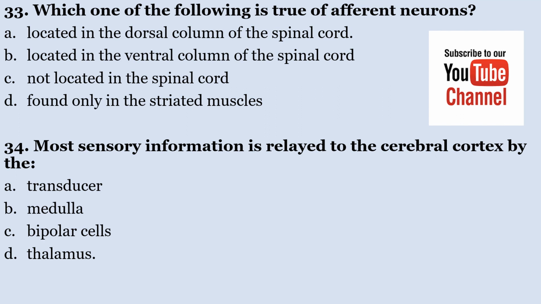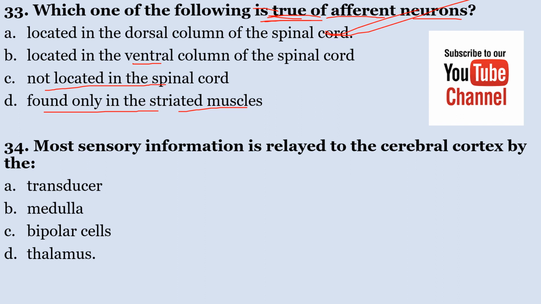Which of the following is true of afferent neurons? A. Located in the dorsal column of the spinal cord, B. Located in the ventral column of the spinal cord, C. Not located in the spinal cord, D. Found only in striated muscles. The keyword here is true. When you look at the options, you realize that afferent neurons are located in the dorsal column of the spinal cord.